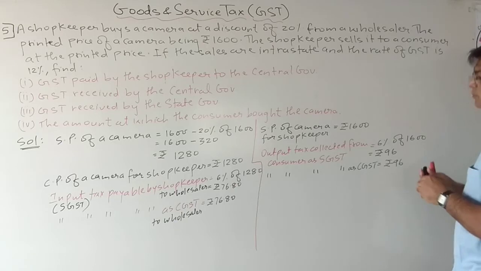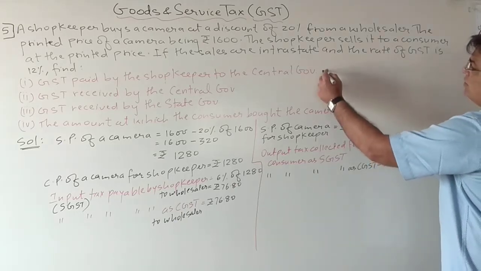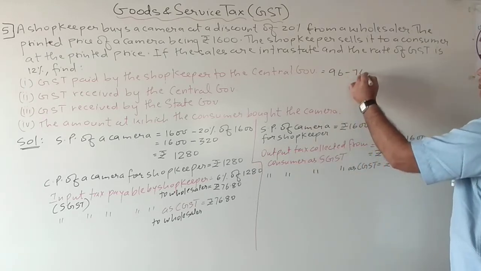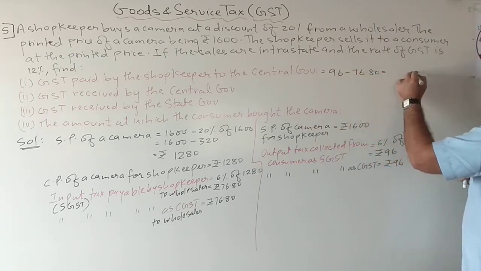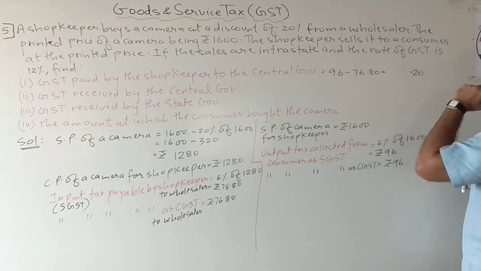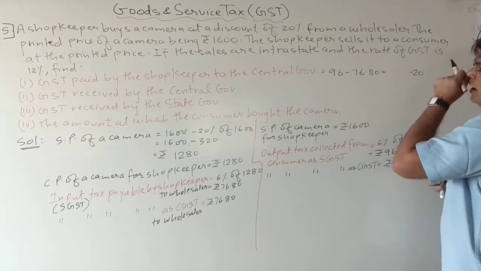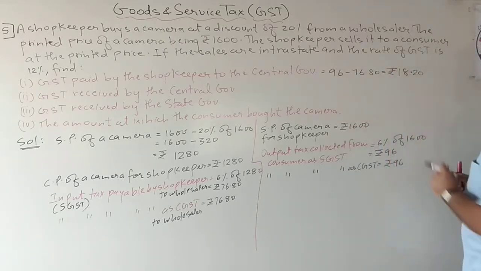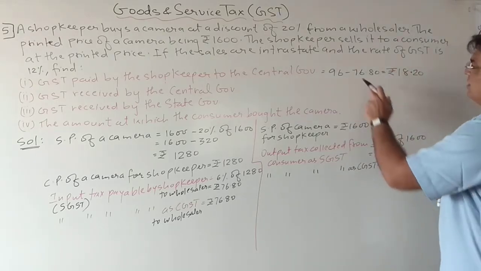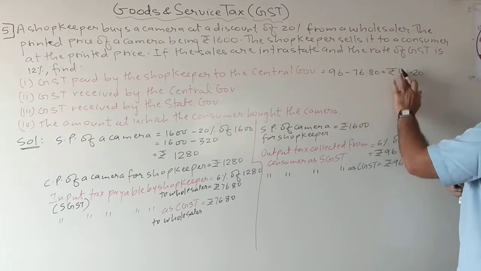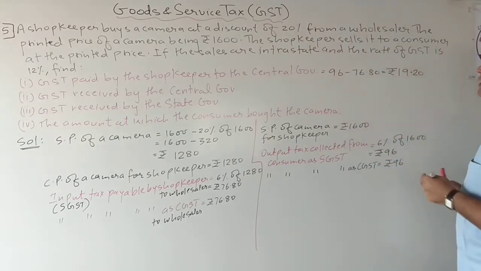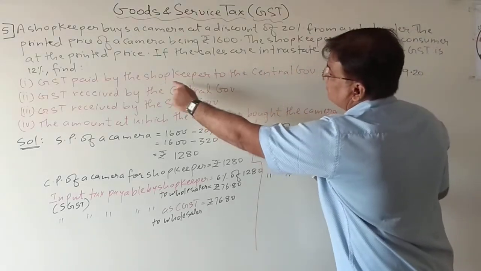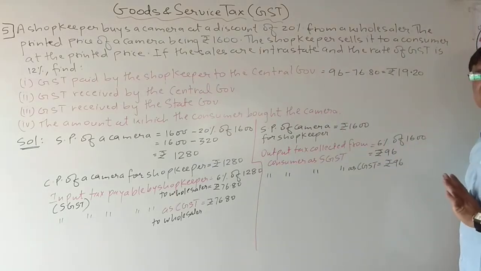So it is 96 output tax minus input tax. So when you calculate, point is 77, and how much will it come? 77 and 18. Rupees 18.20. Let us calculate. Sorry, 19. It will be 19.20 rupees. So this will be the GST paid by the shopkeeper to the central government.